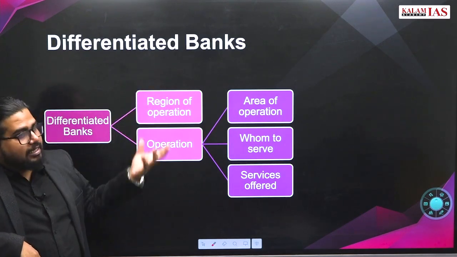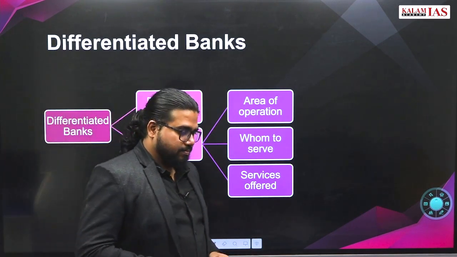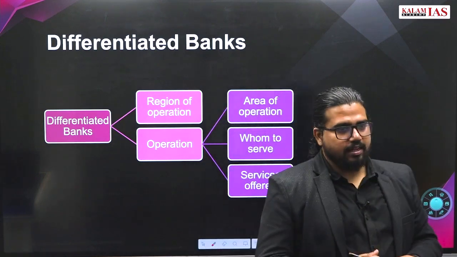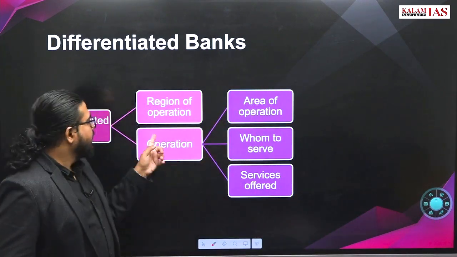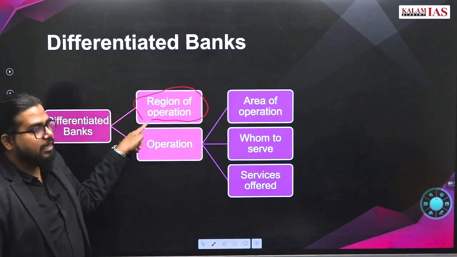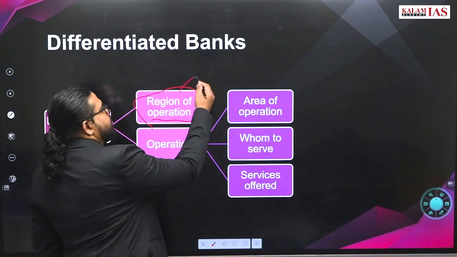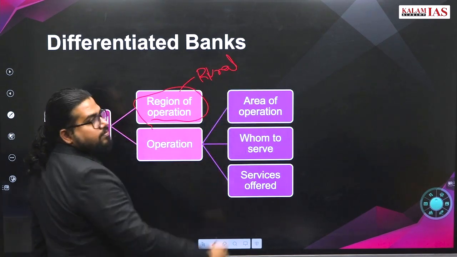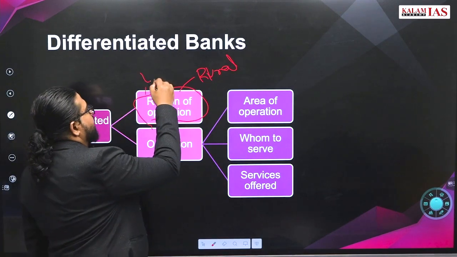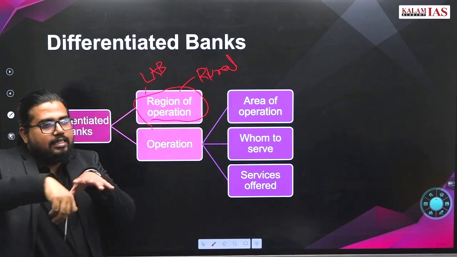Now what are differentiated banks? Either they are established for a different purpose, or their region of operation is limited. Some RRBs work mostly in rural areas. Local area banks work mostly in 3 neighboring districts.